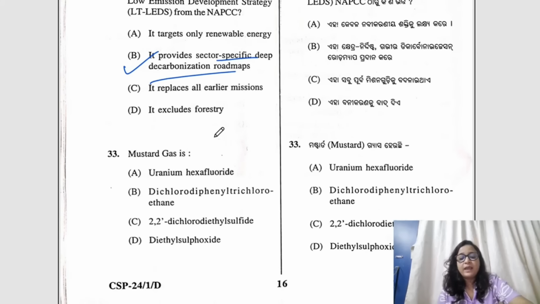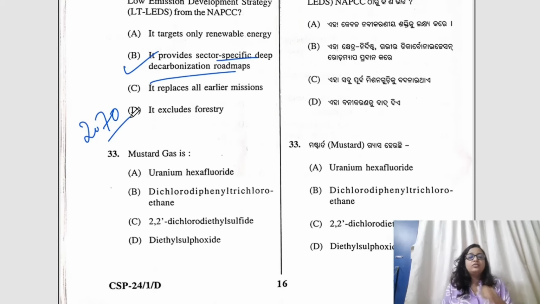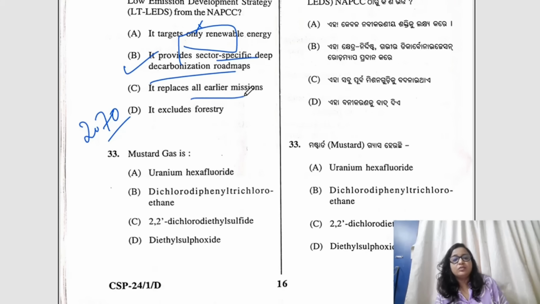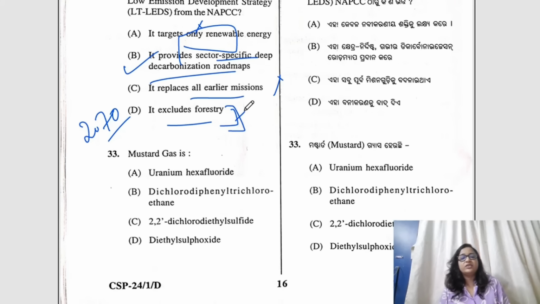Now, the LT-LEDS was submitted to the UNFCCC at COP 27. The LT-LEDS is a more recent and forward-looking strategy, and this aligns with India's goal of achieving net zero by 2070. So here the correct answer would be this one, because only renewable energy, no, this can't be correct. Replaces all earlier missions, no. Excludes forestry, no, this can't be correct, because that is the main thing regarding conservation.